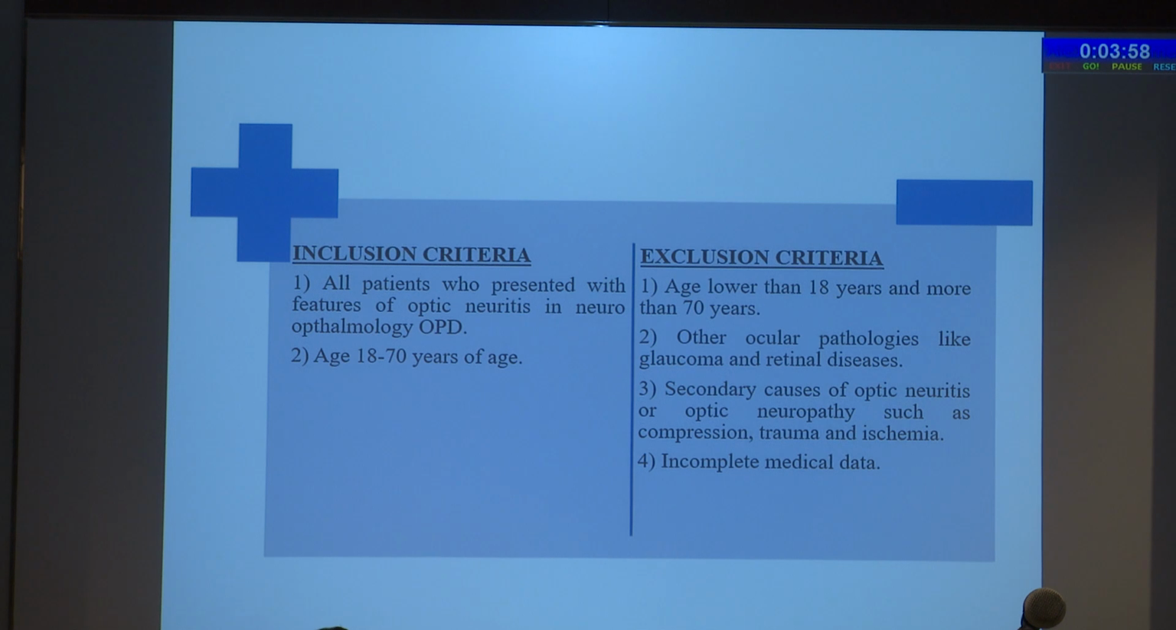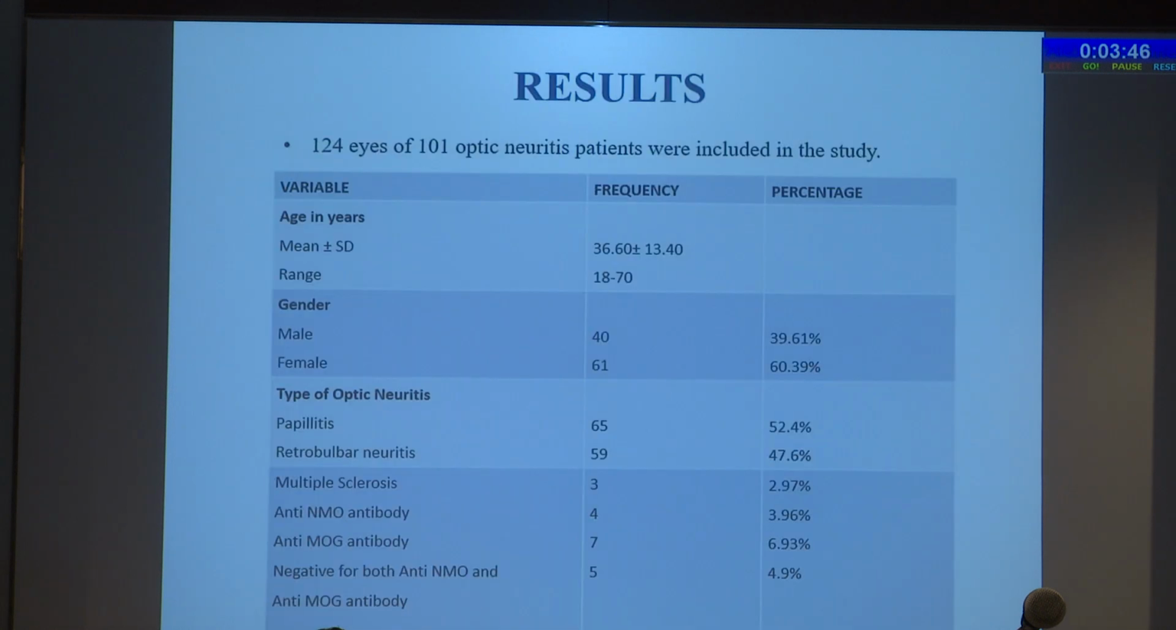We included all patients who presented with features of optic neuritis, aged 18 to 70 years. We excluded the patients lower than 18 years and older than 70 years, and we also excluded glaucoma and retinal disease patients. Other causes of optic neuritis such as compression, trauma, and ischemia, and patients with incomplete medical data were also excluded.